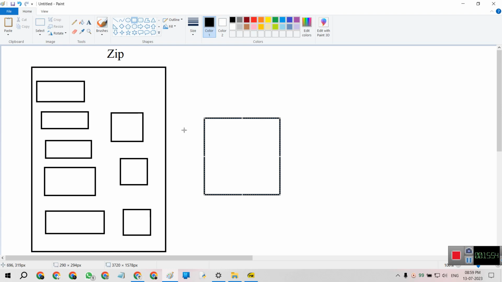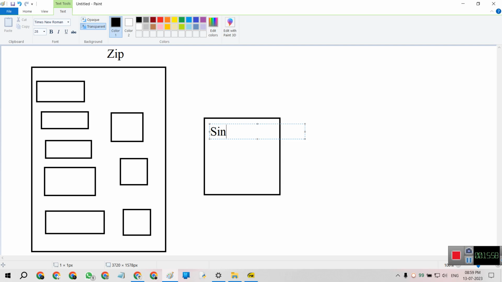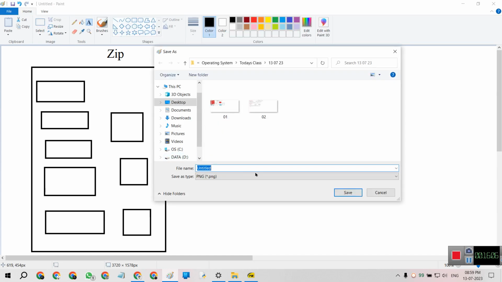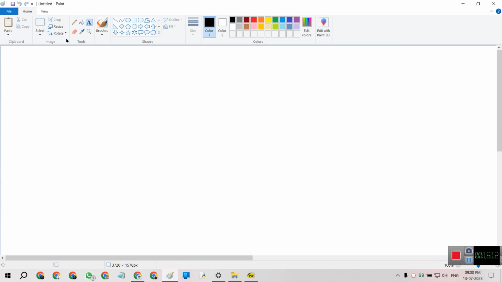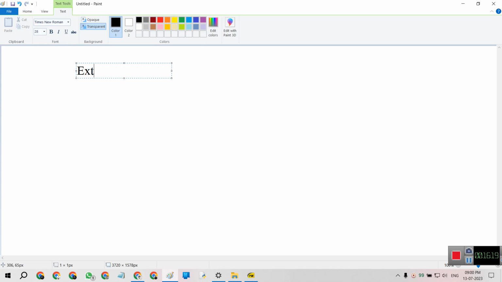Okay, we write a single zip file, so this is the zip file for this. And similarly, for zip or compress, or simply extract, the second is extract.